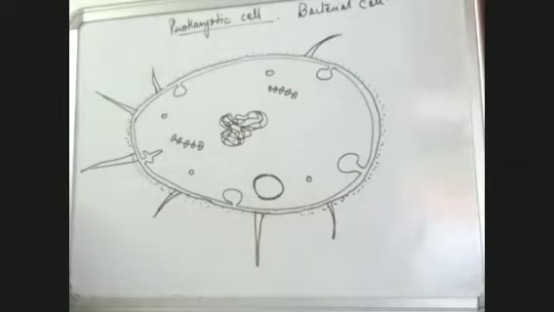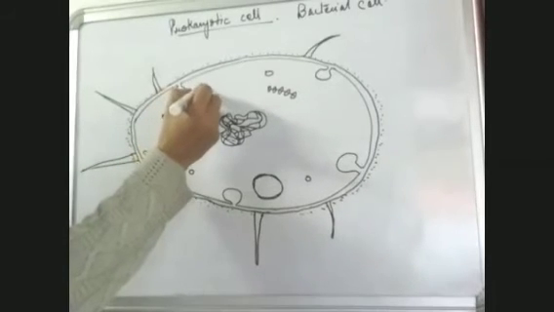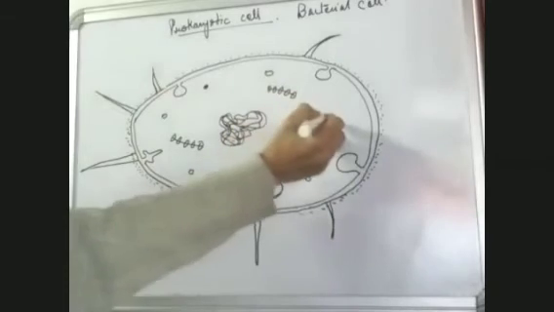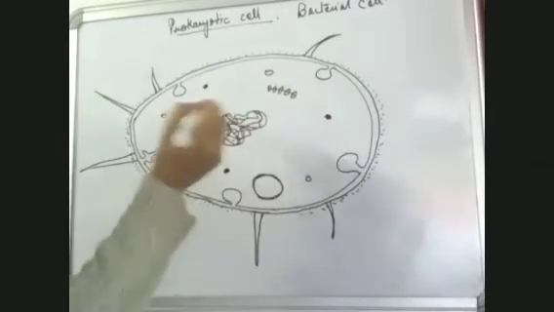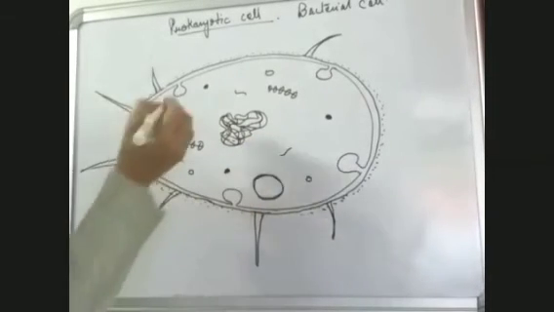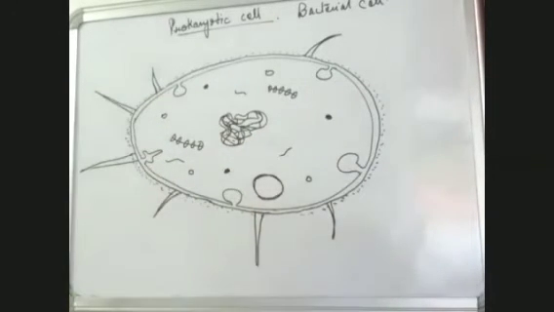Somewhere we have RNAs. We have glycogen granules also. Sorry, these are glycogen granules, and these are RNA we have somewhere. Okay. So this is the structure of a bacterial cell. We have fat globules also. We have RNAs, we have ribosomes.